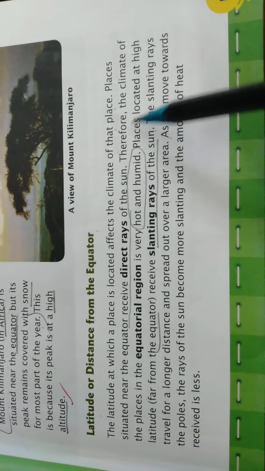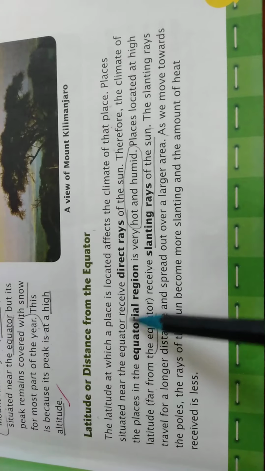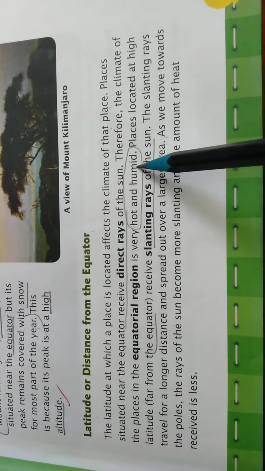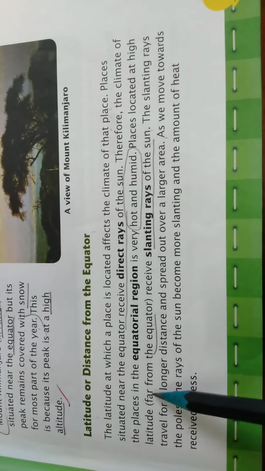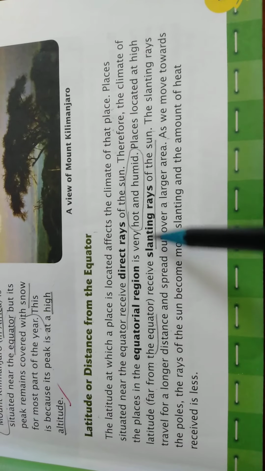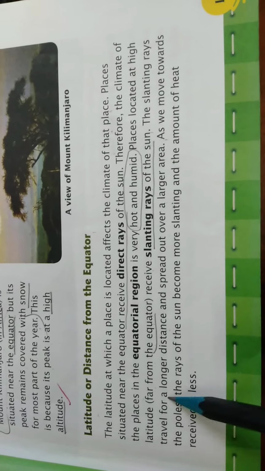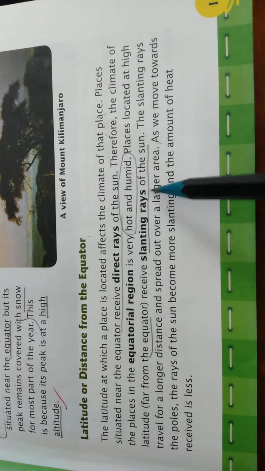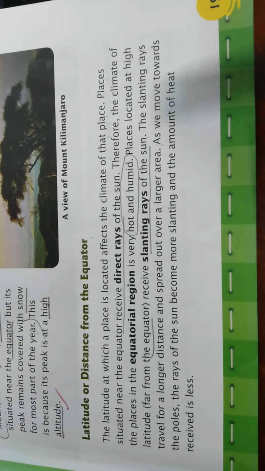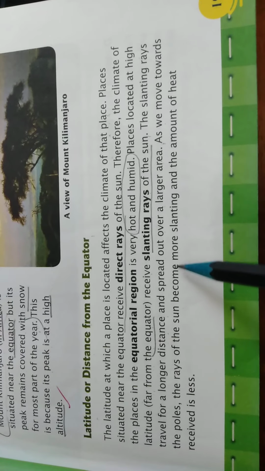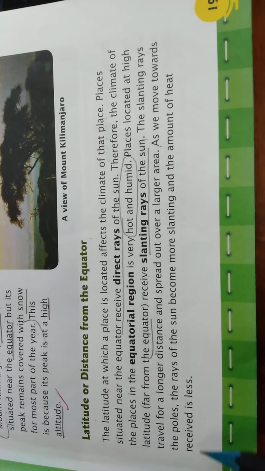Okay, so we can say that the places which are near the equator are more hot and humid as compared to the places which are far from the equator, because they receive slanting rays of the sun. The slanting rays travel for a longer distance and spread out over a larger area. As we move towards the pole, the rays of the sun become more slanting and the amount of heat received is less.